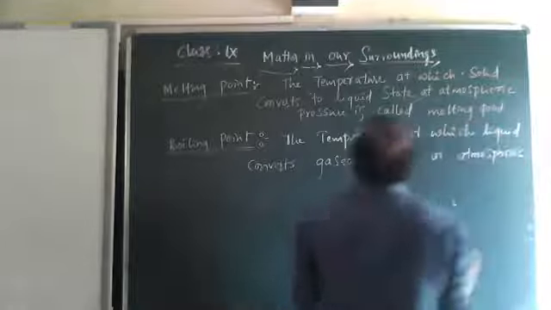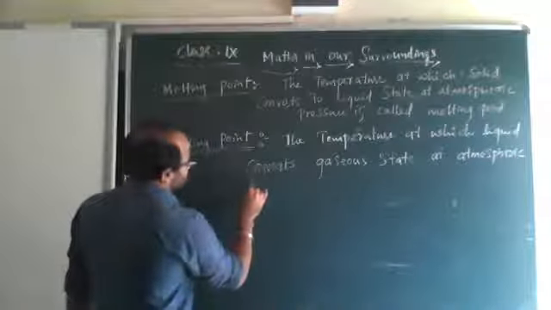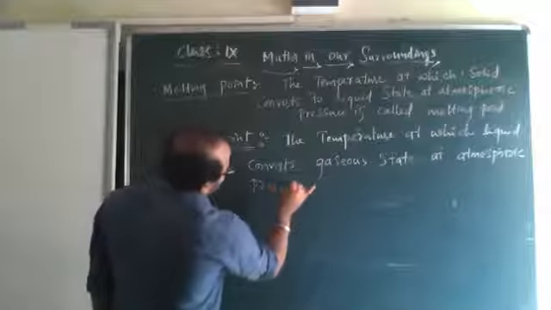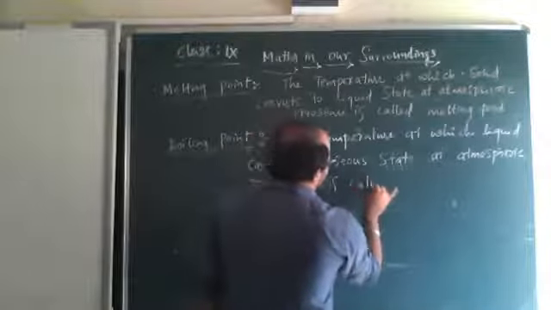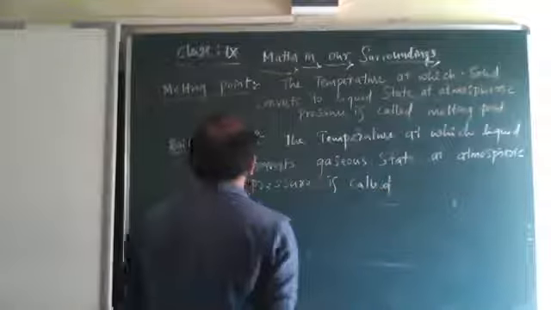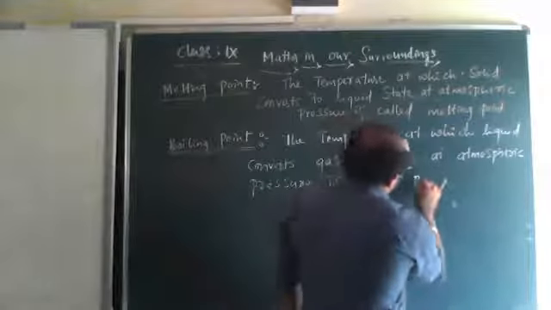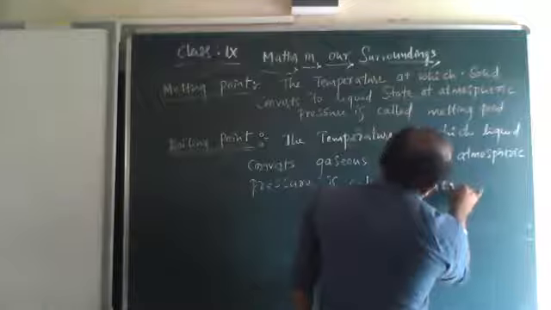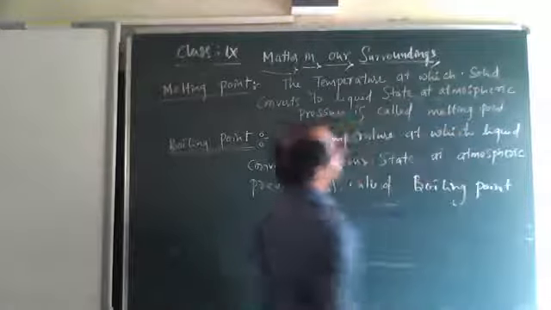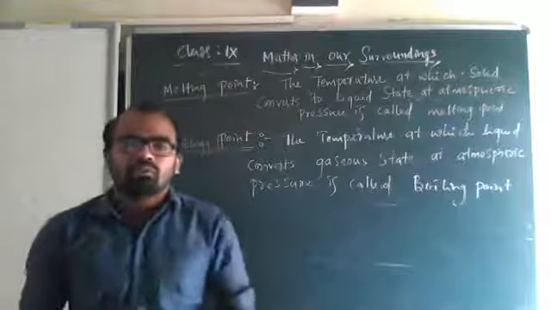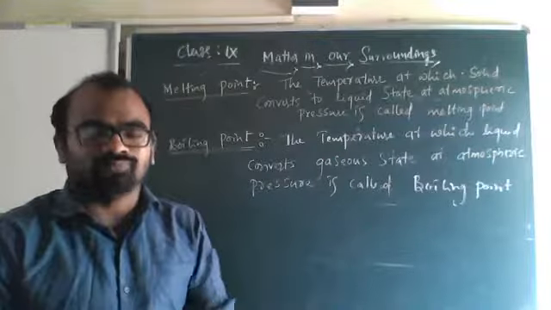This is called boiling point. The process is called vaporization, but boiling point is the temperature.